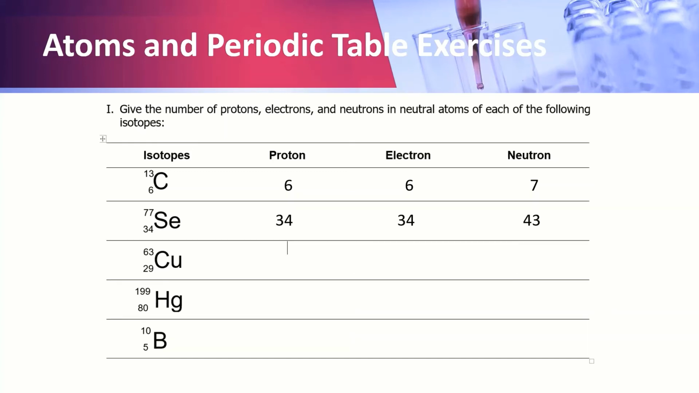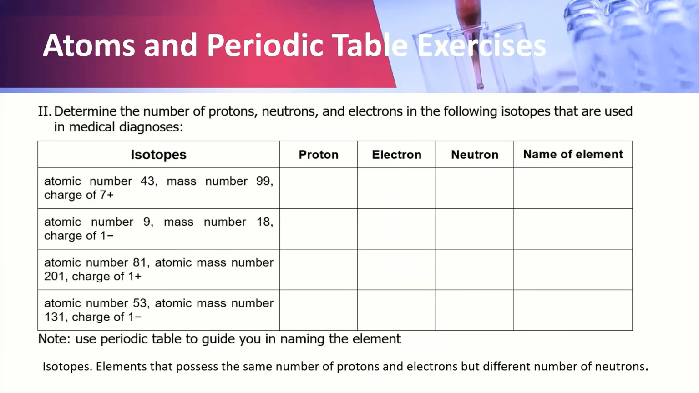For isotope selenium with a mass number of 77 and atomic number of 34, it has 34 protons, 34 electrons, and 43 neutrons. Now let's go to the next exercise.